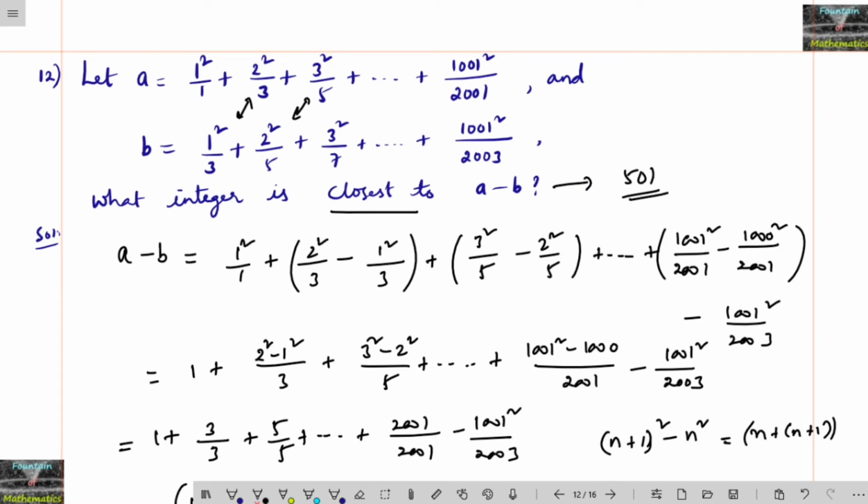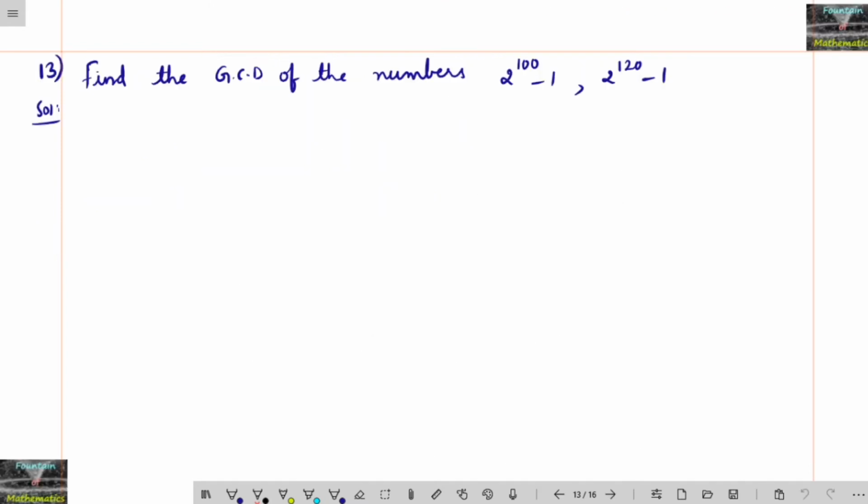Then next question. Find the GCD of the numbers 2 to the power of 100 minus 1 and 2 power 120 minus 1. So 2 power 100 minus 1, we can write it as (2 power 20) whole power 5 minus 1 power 5, or 1.